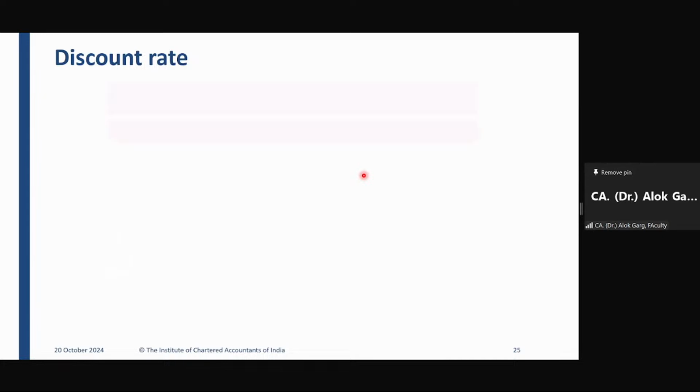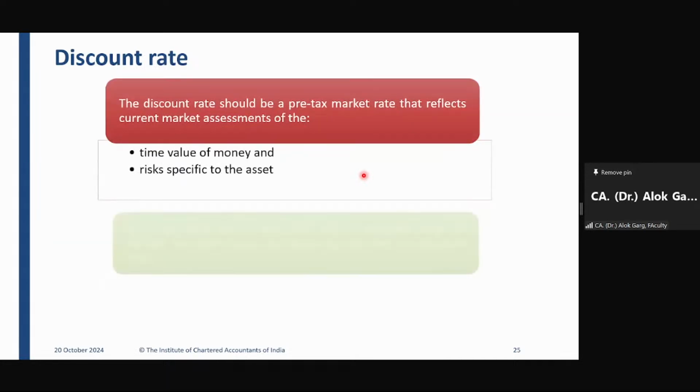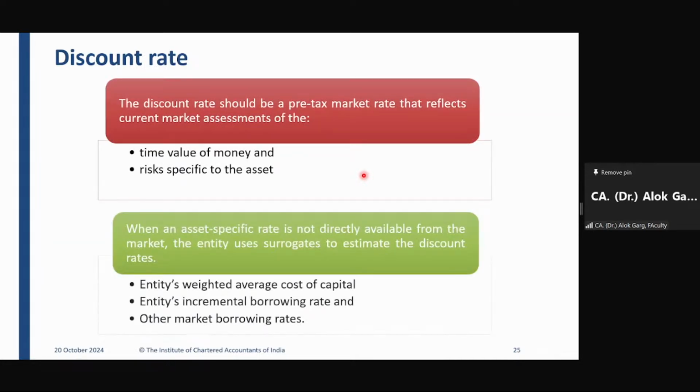Okay. Discount rate. What is the discount rate? Your discount rate should be the pre-tax rate. Okay. Discount rate should be the pre-tax rate. What is meant by pre-tax rate? For example, your discount rate is an interest rate. For example, 10% is the interest rate. Okay. So you remember, you must have heard that taking a loan is beneficial to taxpayer companies.